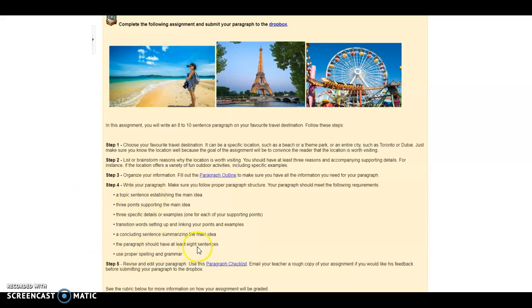Your paragraph should have at least 8 sentences, so that would mean 1 topic sentence, 1 concluding sentence, and 6 sentences in the middle. So notice if you have 3 points and 3 examples, those are your 6 sentences right there. You want to check your spelling and grammar. What you can also do in step number 5 when you're revising and editing your paragraph is you can use a paragraph checklist here. And you can use this yourself, or you can ask someone you know to take a look at your paragraph and then look at this checklist.